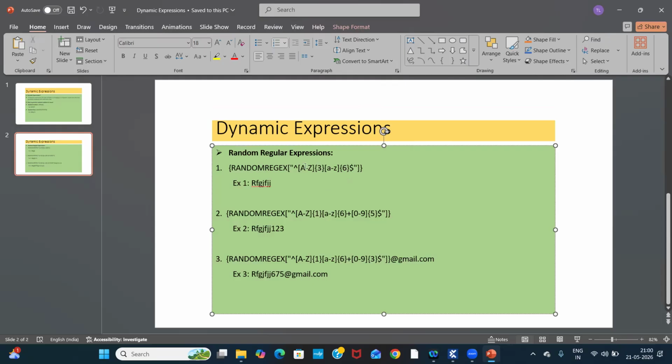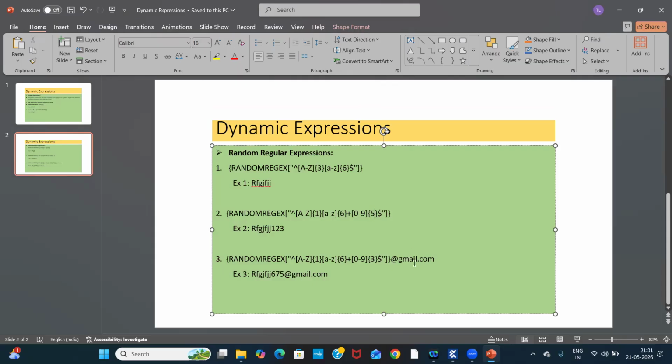If I change the number, automatically that many small letters I will get after executing this expression. To get capital letters, we have to mention capital A to Z. To get small letters, we have to mention small a to z. If we want numbers also in that same syntax, in the last we have to mention 0 to 9 numbers. It will be 0 to 9 only, right? So after mentioning the number in the flower bracket, that many numbers only we will get. It should be 0 to 9 only.